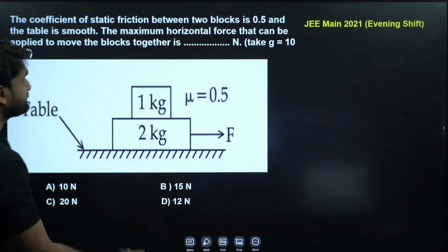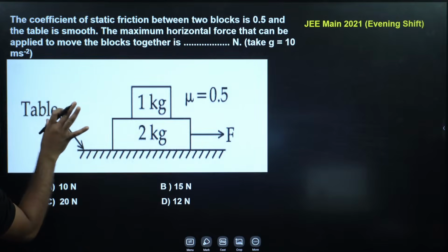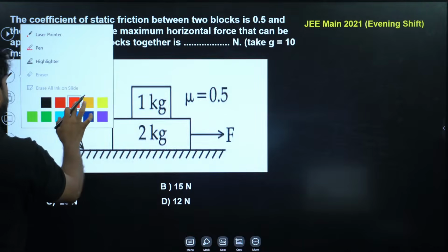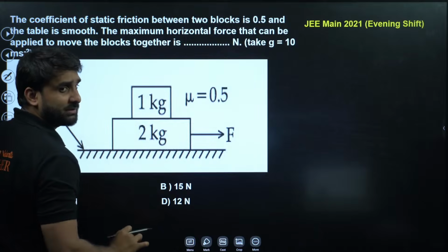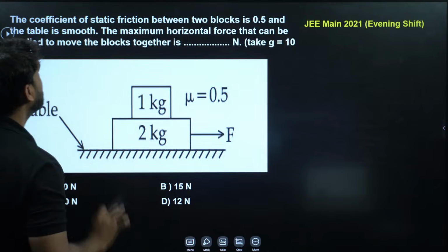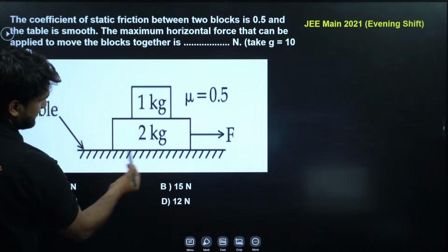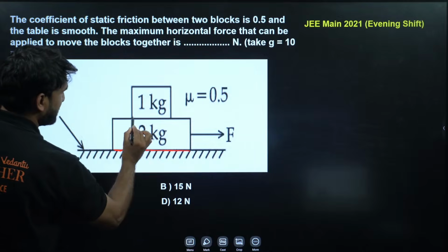Look at the question. The coefficient of static friction between two blocks is 0.5. It implies that both the blocks have a rough surface and they are in contact with each other, because mu is given there. It means some friction is there between the blocks. And the table is smooth, frictionless. No friction is here, but friction is here.